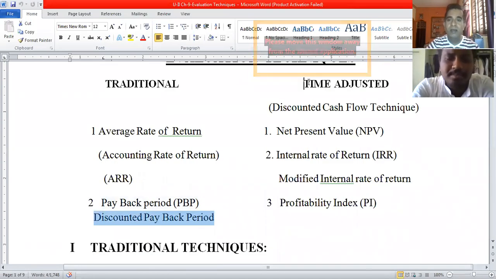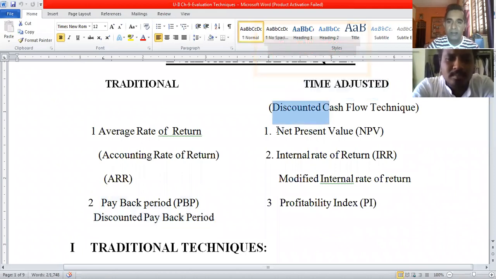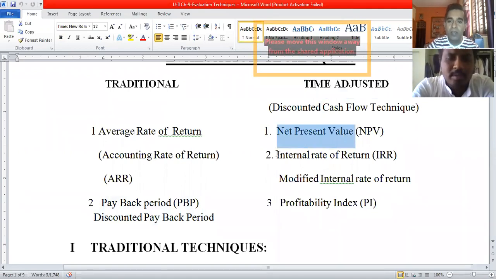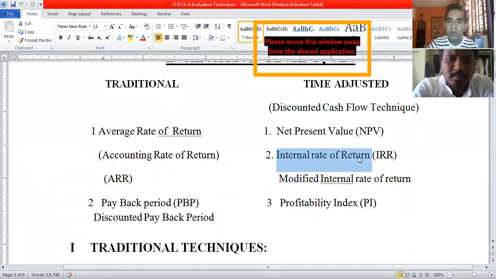Among the discounted cash flow techniques, so far we have learned net present value. Now we are going to learn the remaining two techniques of discounted cash flow: internal rate of return and profitability index.